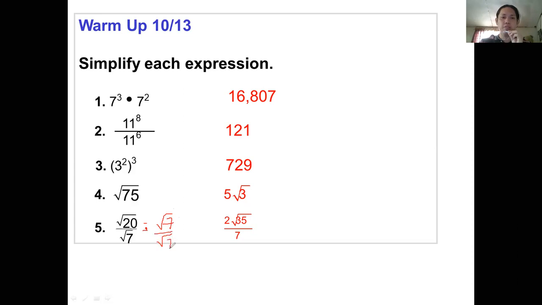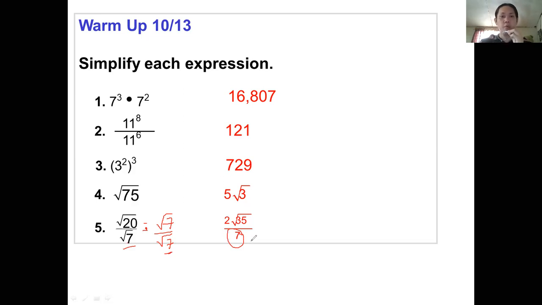Why? Because we want to eliminate the radicals in the denominator, because it's not considered simplified if there is still at least one radical sign in the denominator. So I want you to remember that one. After that, we multiply denominator times denominator, square root of 7 times square root of 7, which gives us square root of 49. And square root of 49 is 7. Got it? And what is the product when we multiply 20 times 7?